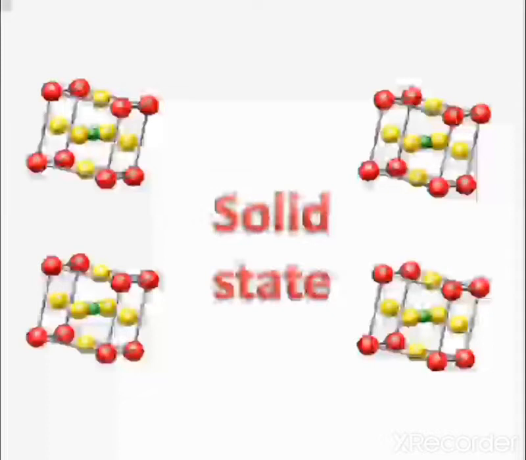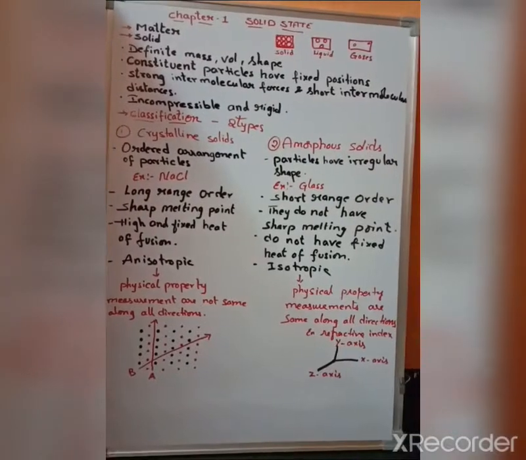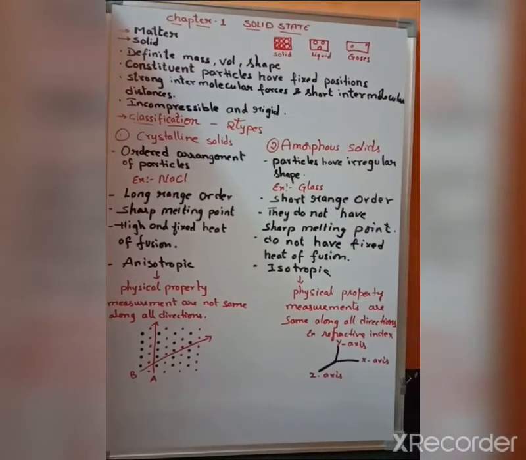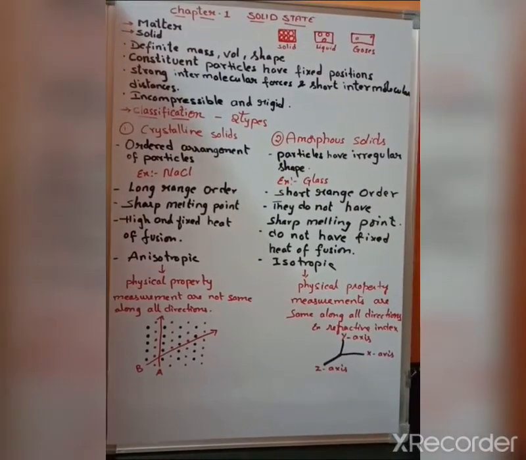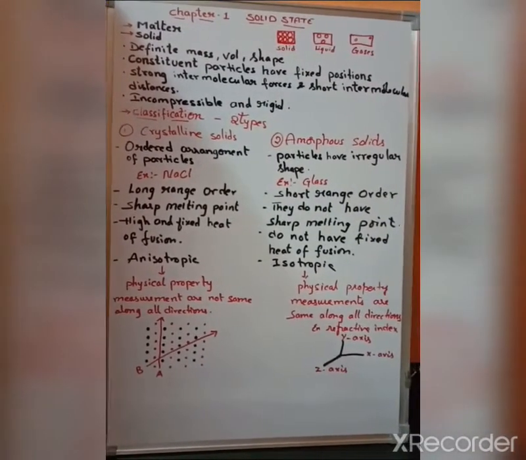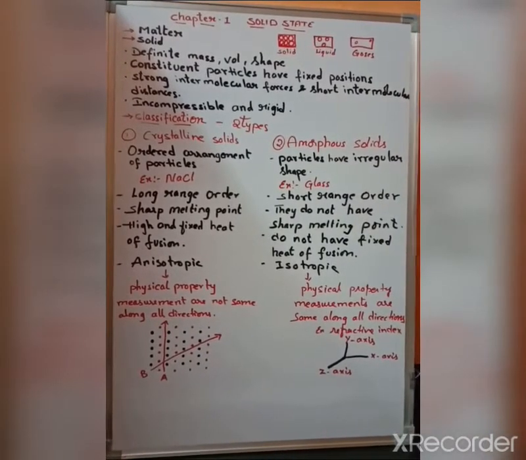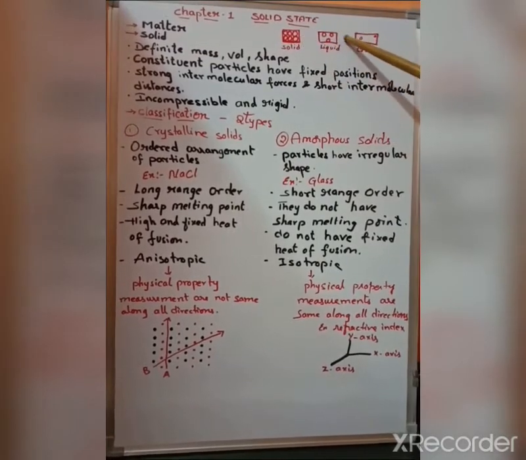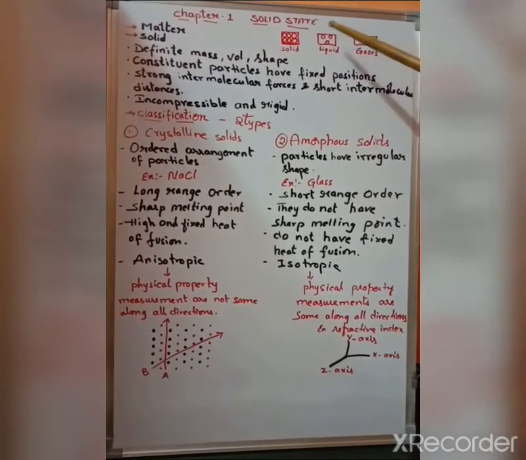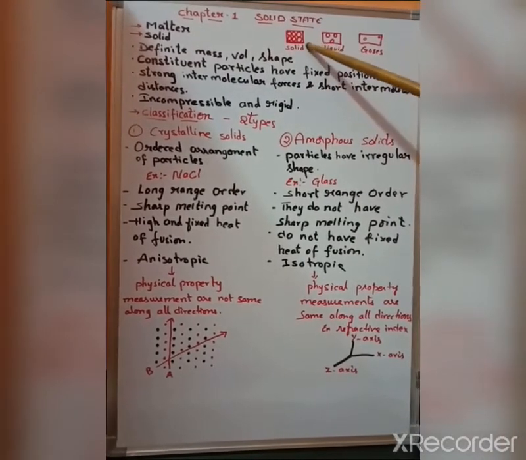So first of all, we should know what do you mean by matter. Matter is nothing but anything which has mass and occupies space. We know that the earth is nothing but a matter, isn't it? So the matter is again divided into three types, that are solids, liquids and gases. So in this lesson we are going to learn only about the solids.